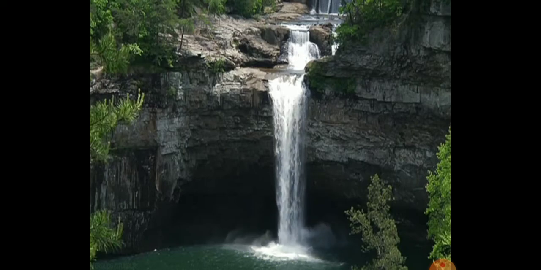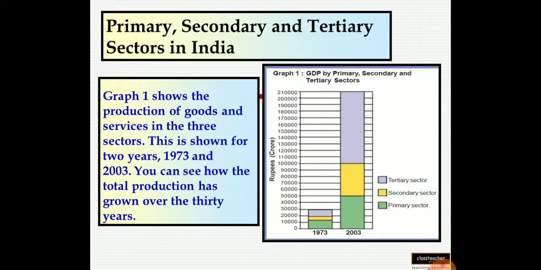In the developed economies, as I have already explained, very few people are engaged in the primary sector and the remaining are engaged in the secondary and the tertiary sectors. For example, in the USA, only 2% of the population is depending on the primary sector and the remaining are depending on the secondary and service sectors. But in India, still 50 to 60% of the population is depending on the primary sector. If we shift the population from the primary to the secondary and tertiary sectors, then automatically it indicates the development of our economy.